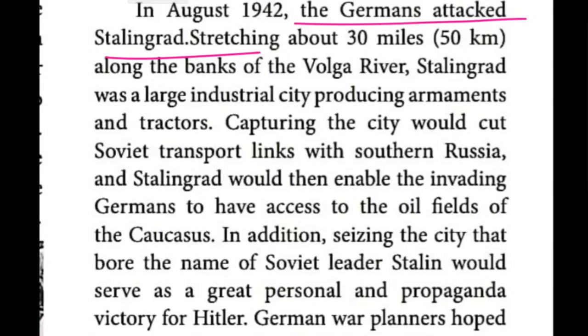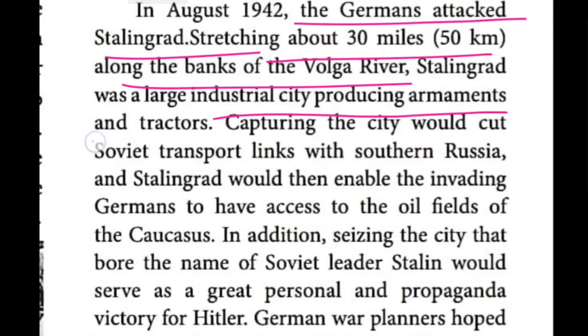Okay, Stalingrad is located in Russia. It belongs to Russia, stretching about 30 miles, that is 50 kilometers, along the banks of the river Volga. That was an industrial city. Here they produced armaments, in the sense of weapons, as well as tractors and other things.